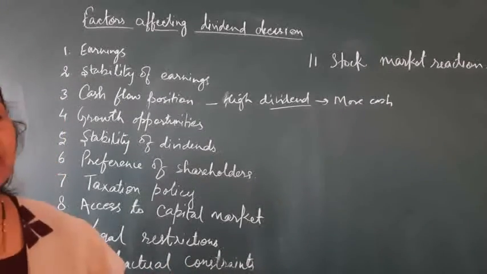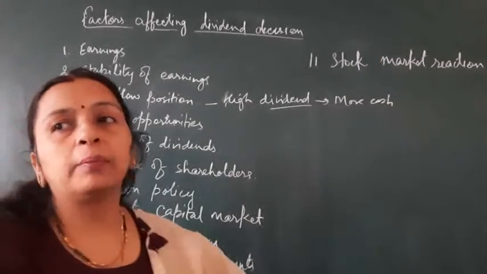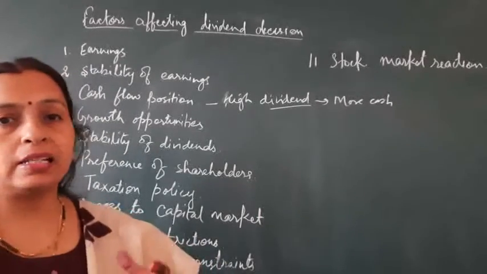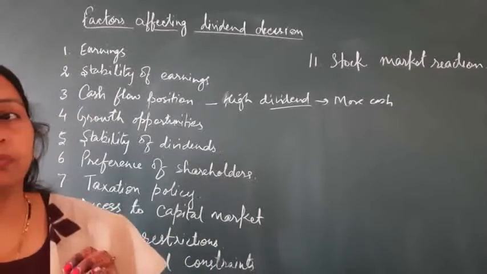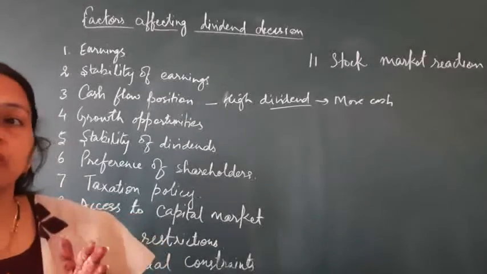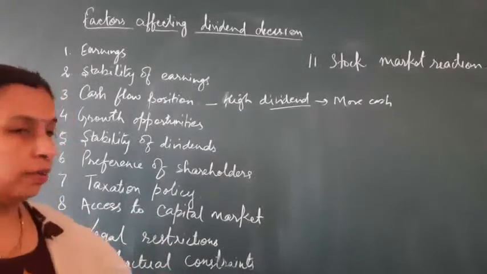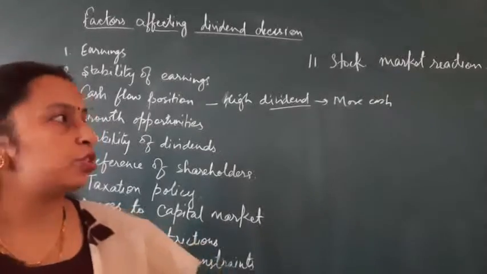Then comes contractual constraints. When the company borrows or takes a loan from financiers, the financiers sometimes put some restrictions on the company regarding the distribution of dividend to the shareholders.